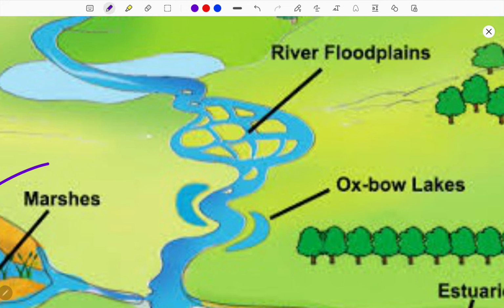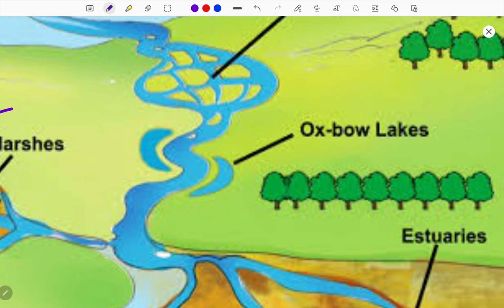be standing as a major activity, and alluvial soil which will be favoring mostly paddy cultivation. That is called the river flood plains. This is also a part of the so-called wetlands. Next, let me show you oxbow lakes. Here I'm not providing definitions, I'm providing everything as an image oriented understanding.